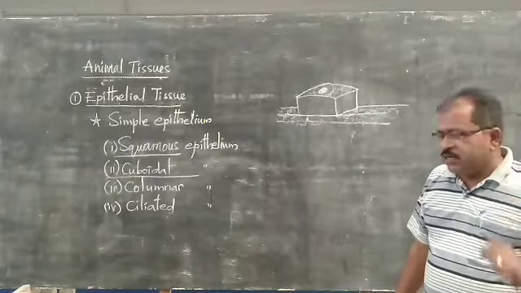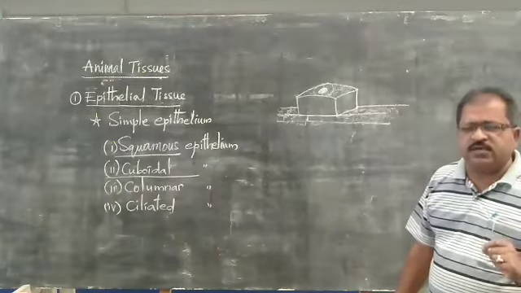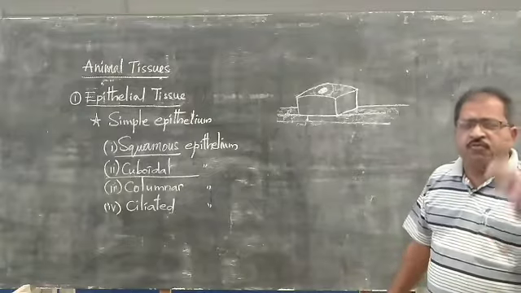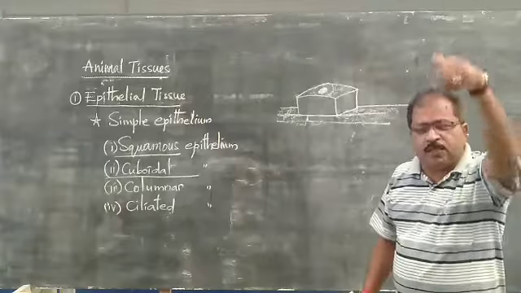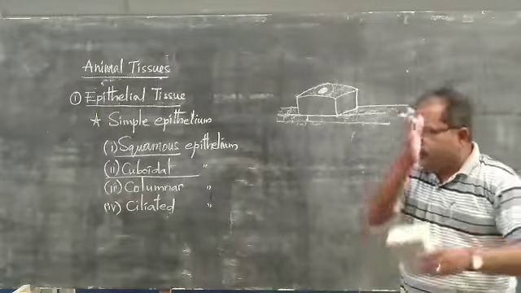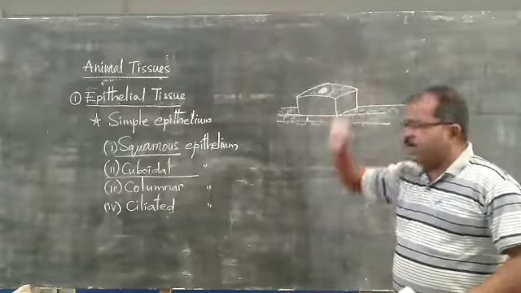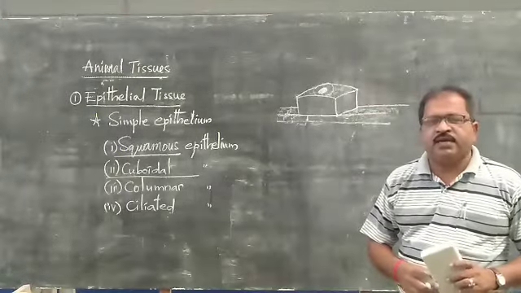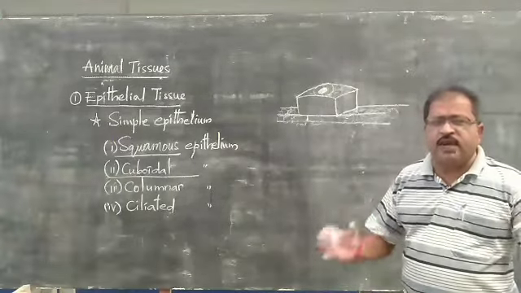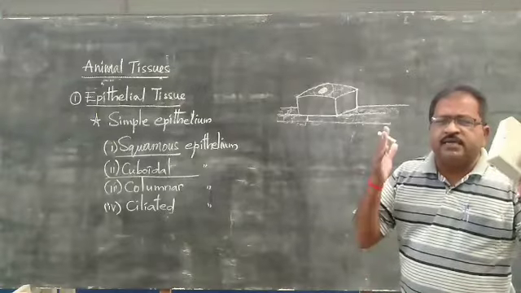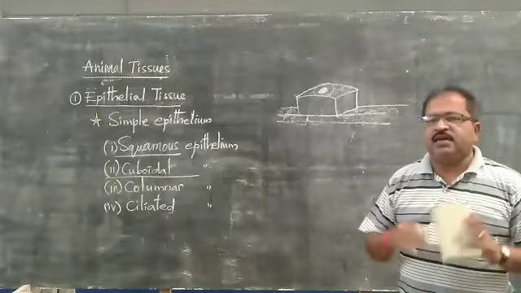Nephrons are the tubule-like structures present in the kidneys, where the filtration of blood takes place and urine is separated from the blood. In such nephrons, cuboidal epithelium is present. The question about the location where you find the cuboidal epithelium will be asked in the exams. You should write: it is located in the nephrons of the kidneys. That you have to write.